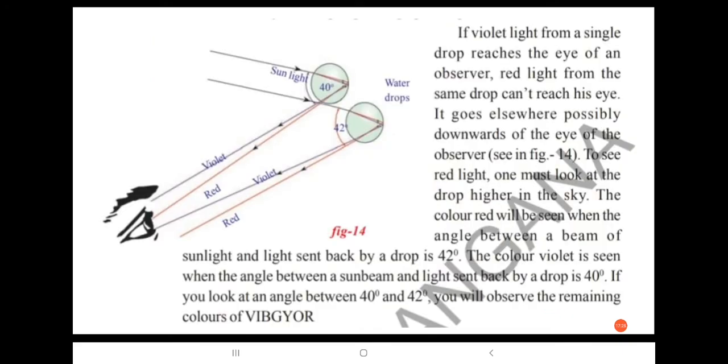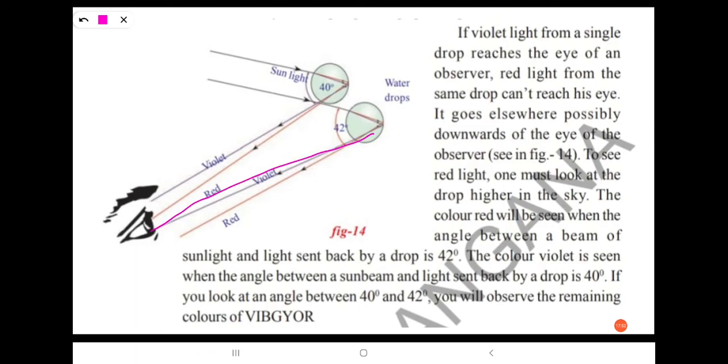If violet light from a single drop reaches the eye of an observer, you can see in this figure that red light from the same drop can't reach his eyes.